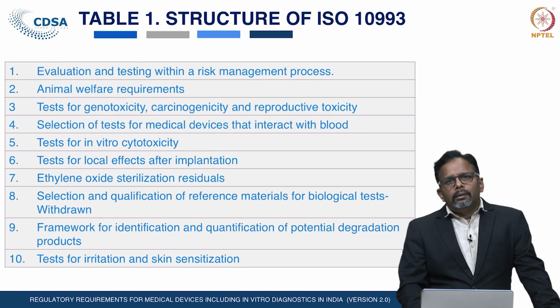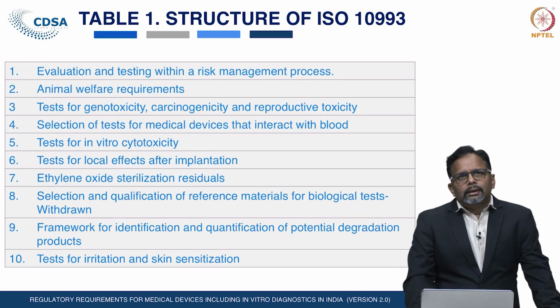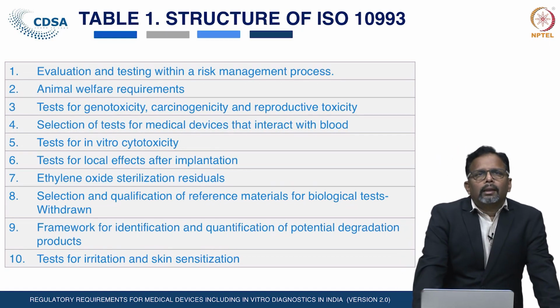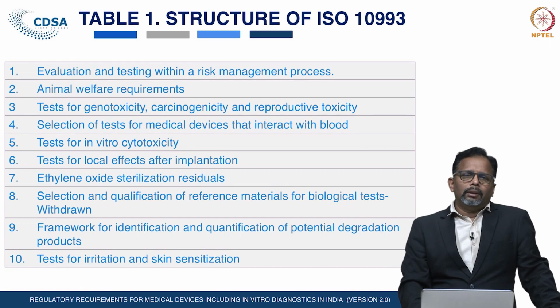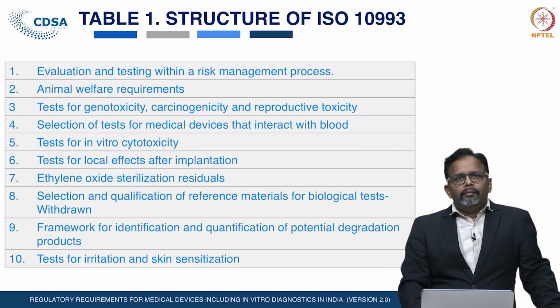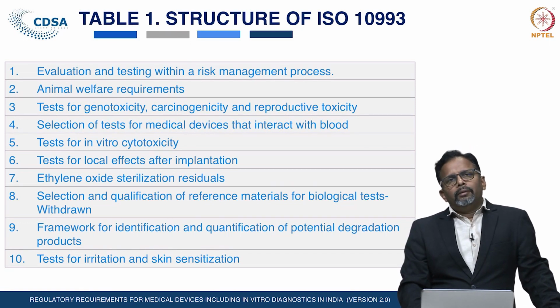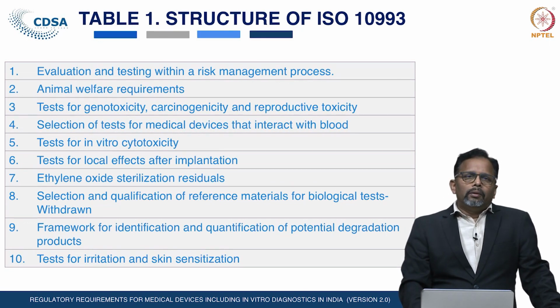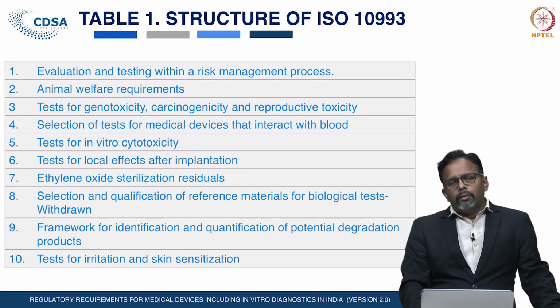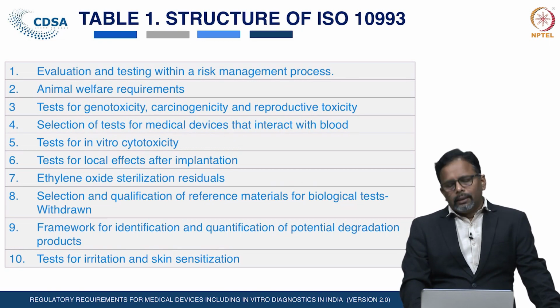We have discussed earlier that categorization of medical devices as per the standard ISO 10993 is based on the contact and the duration of contact of the devices with the human body. Based on this categorization, which tests are required to be carried out for biological evaluation of the biomaterial or biocompatibility can be determined.